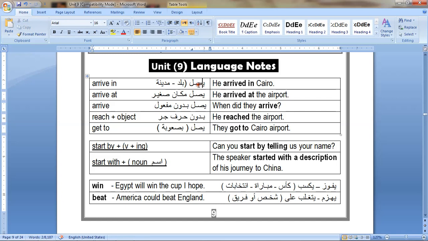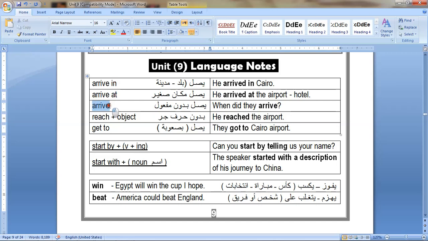Arrive in is followed by a place or a city. You can say, for example, he arrived in Cairo, he arrived in Alexandria, he arrived in Egypt, in England, whatever. The next one is arrived at. Arrived at is used for places. You can say he arrived at the airport, he arrived at school, he arrived at the hotel, whatever. It's about places.